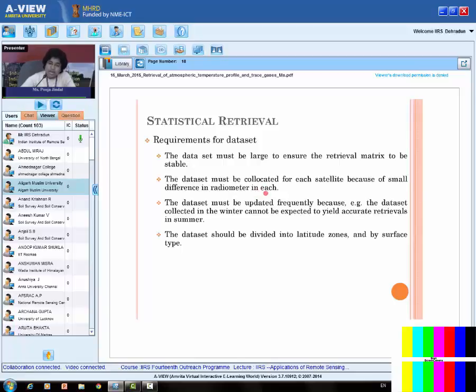So there may be an intercalibration problem. So we need to develop the algorithm for each satellite separately. The dataset must be updated frequently because, for example, the dataset collected in the winter cannot be expected to yield the accurate retrieval in the summers, because the atmospheric conditions in the winters and summers are quite different. So we have to update the dataset frequently. And the dataset should be divided into the latitude zone and by the surface type. Again, the reason is that different latitudes have different atmospheric conditions.